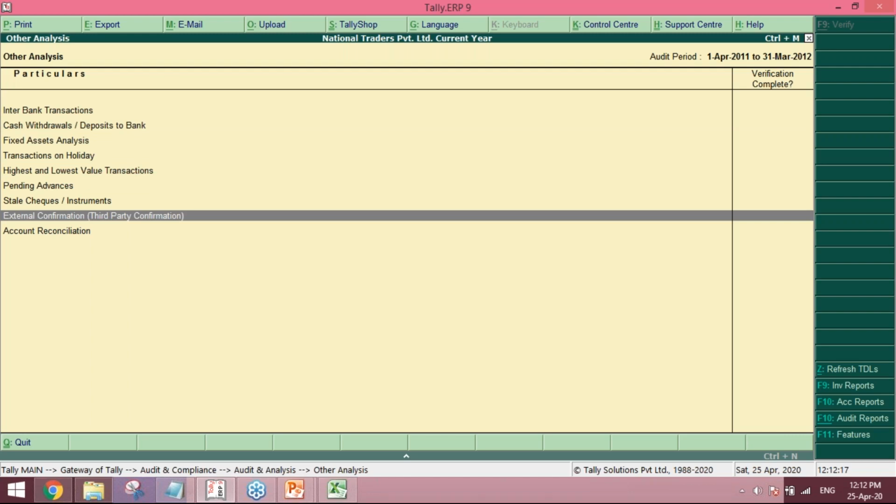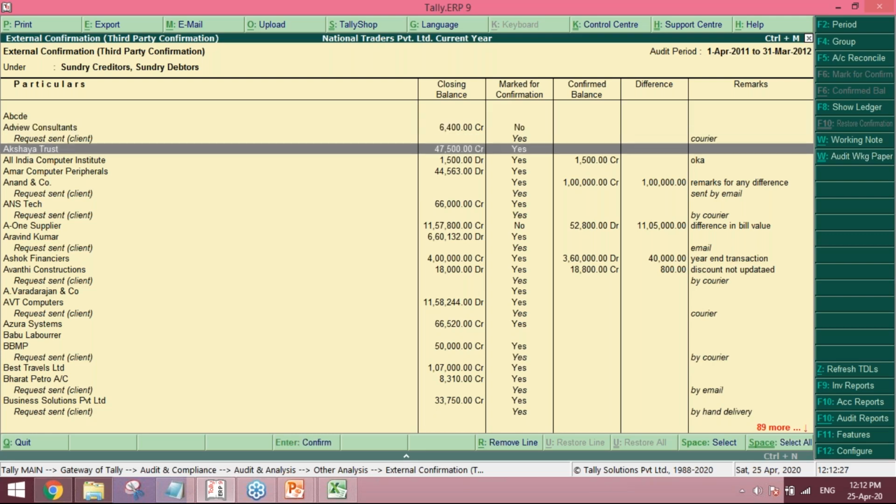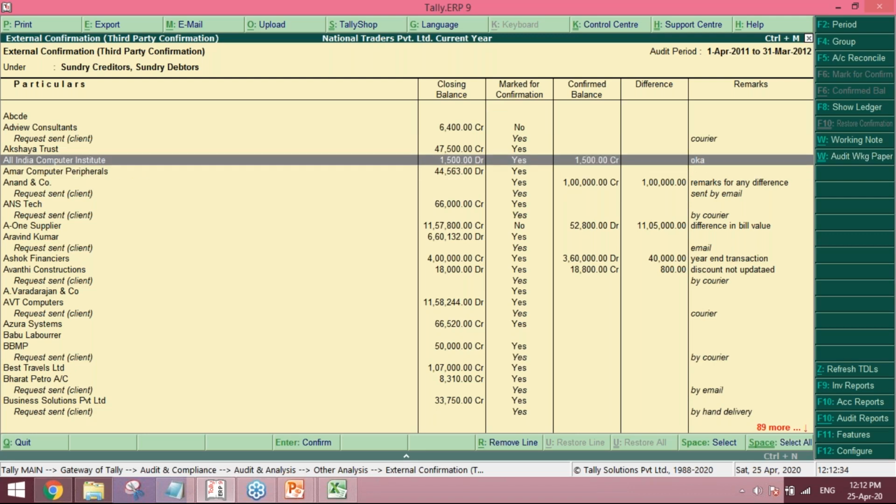Friends, as we have completed our year, we should get confirmation from all our debtors, creditors, and loan accounts. How do we get this confirmation? This is a default feature of Tally. You just have to come here. If you see the path, it is there on the bottom of the screen: Gateway of Tally, audit and compliance, audit analysis, other analysis, and then external confirmation.